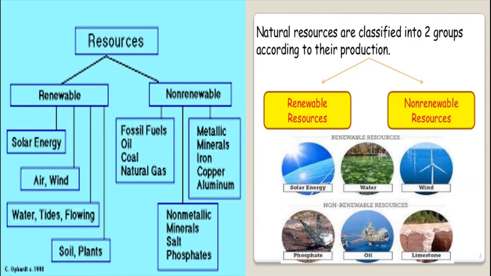And non-renewable resources, what are the resources coming under it? Fossil fuels: oil, coal, natural gas. Then metallic minerals like iron, copper, gold, aluminium, silver, zinc, platinum, all of those come under non-renewable. And non-metallic minerals like salt and phosphate also come under non-renewable resources. Okay, see, for example, we take solar and wind energy.